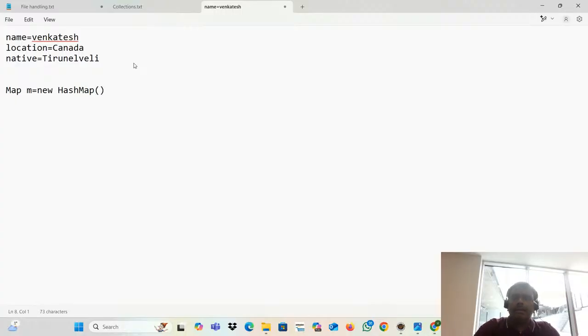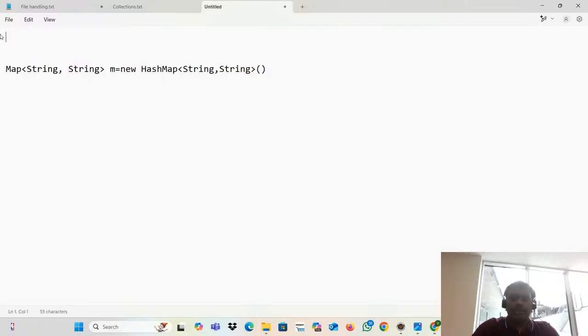And again, here also I would recommend to go with the generic stuff. So what do you have to do? Here, this is how we can do this one. This is also string, this is also string. So what do you have to do? Map<String, String>. So here also you have to use String, String. And you will feel that, but I don't want to go with this one actually. I'm looking for the name and salary.